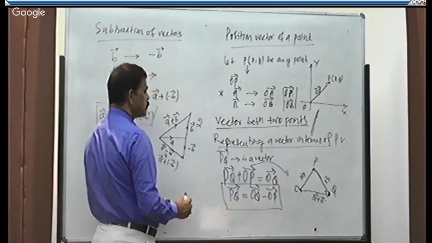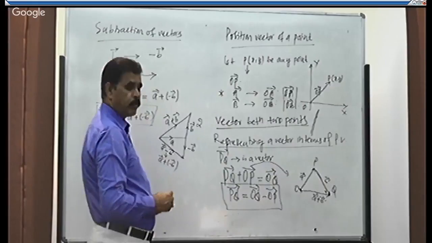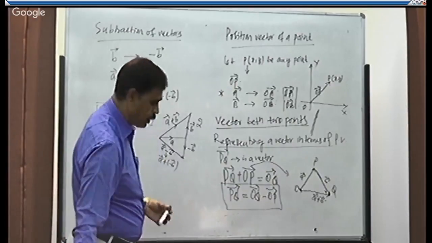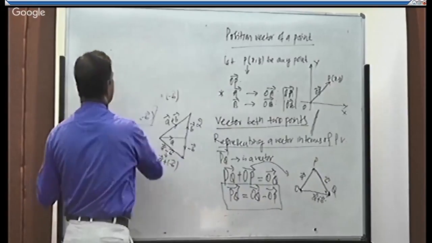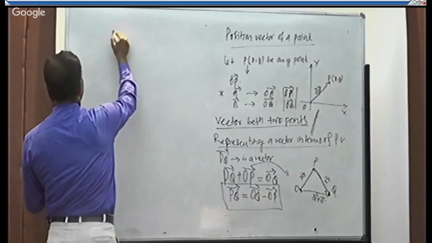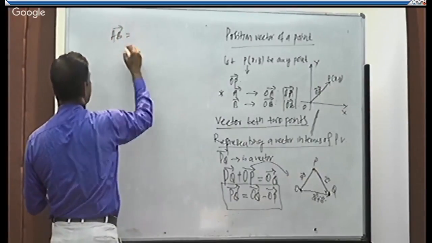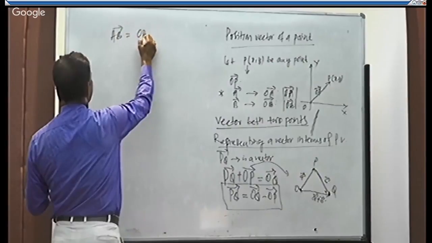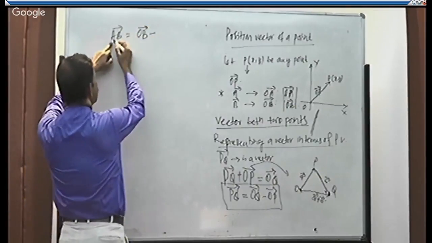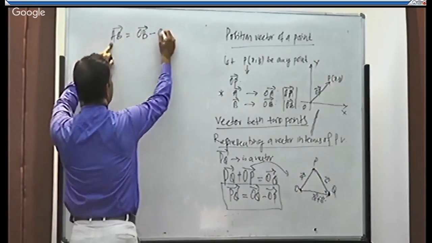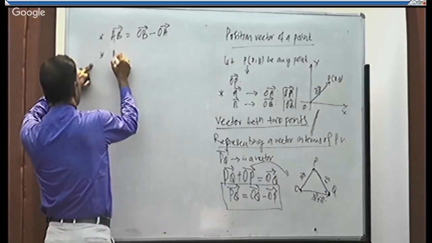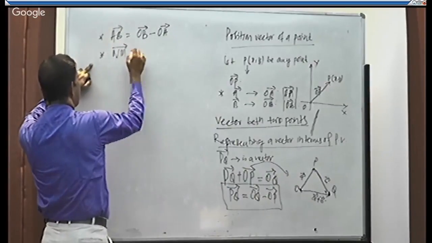Suppose you want to calculate the vector AB, how to get it? Position vector of the terminal point, which here is B, minus the position vector of the initial point, that is A. Suppose I want to know NM, the vector between 2 points.